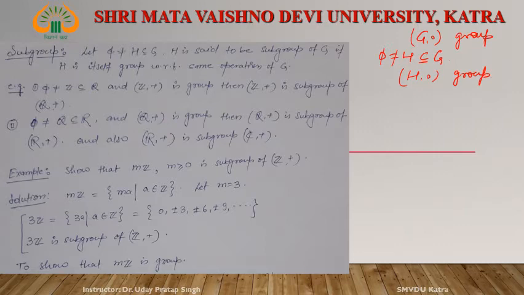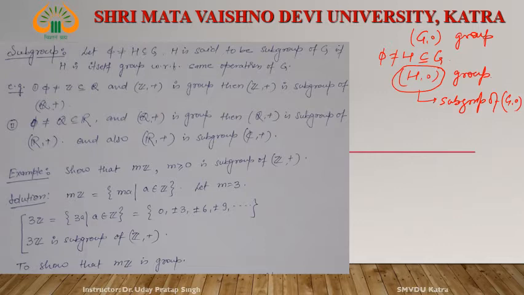Since H is a subset of G and H itself forms a group, this is known as a subgroup of G.